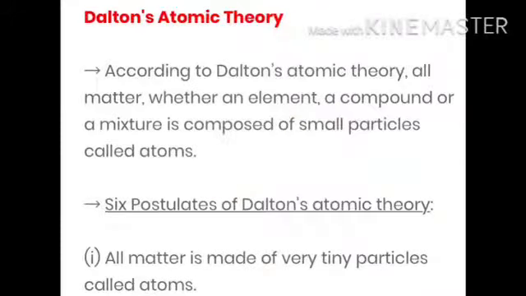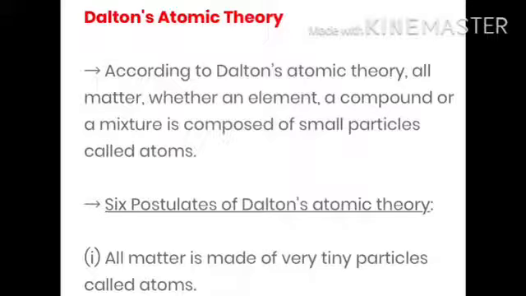Now, Dalton's atomic theory. After the above two laws of chemical combination were put forward, the next task before the scientists was to give a suitable explanation of these laws.